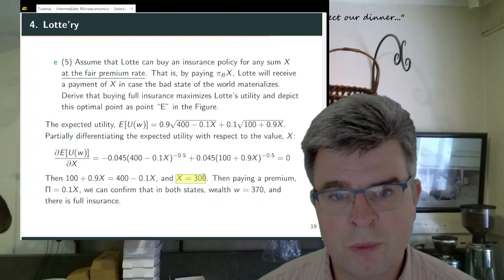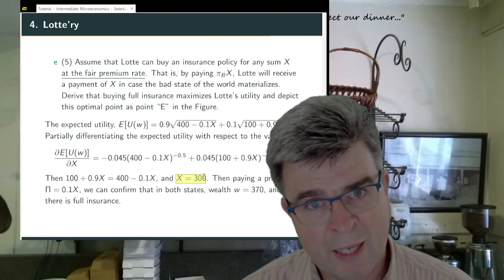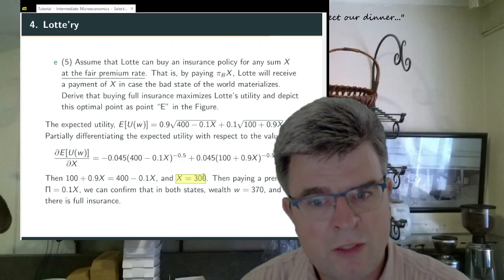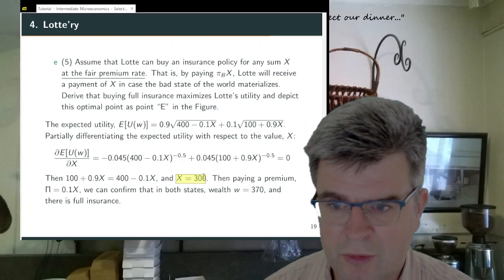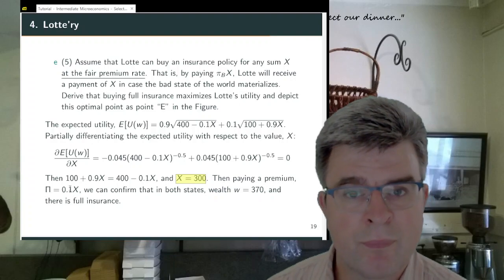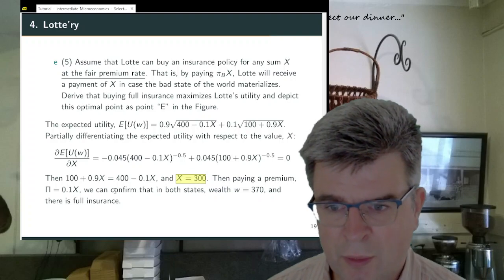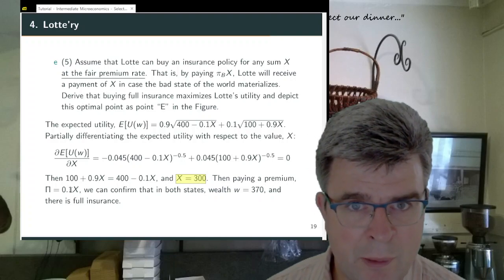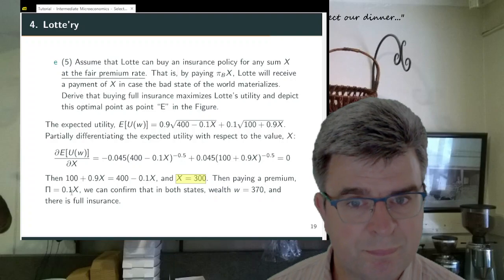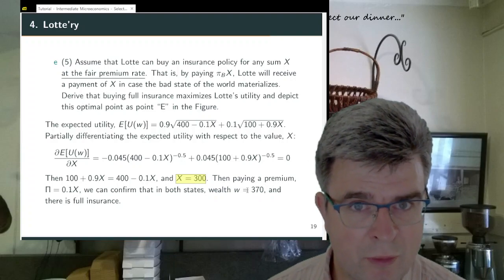Now she decides to buy an insurance policy for a sum X equal to 300, which means that she buys full insurance. The premium that she will pay, capital Pi, will be equal to 0.1 times the amount that she insures, which is 300. So her premium will be equal to 30. And then in both states of the world, her wealth will be 370.